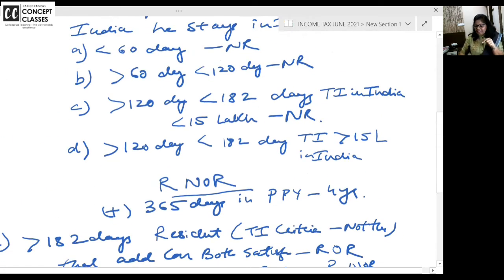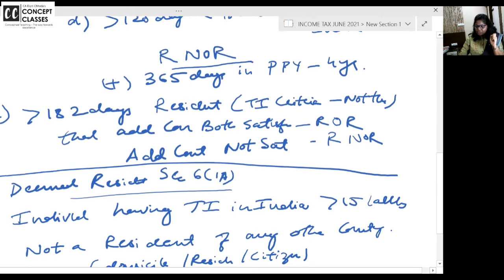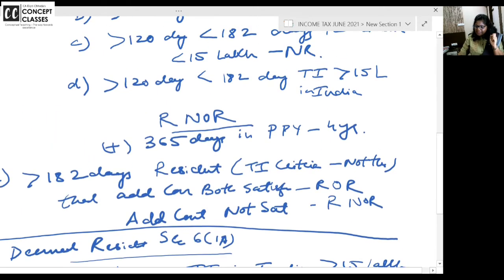One, the second basic condition, 120 to 182 days. But in the second basic condition, this also has to be satisfied: the preceding 4 years. Okay, this year I came to India. I am a person of Indian origin. This year I came to India. I am here for 145 days.